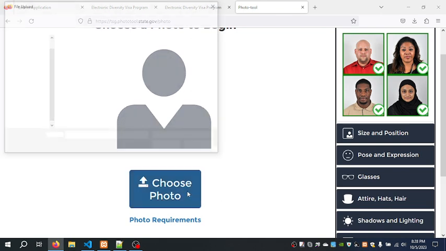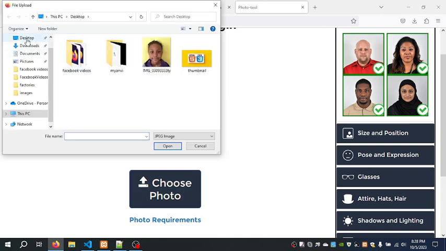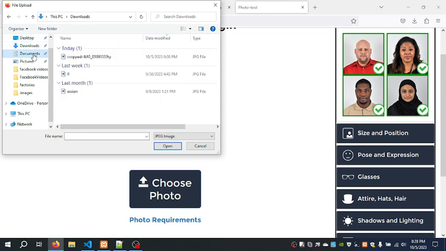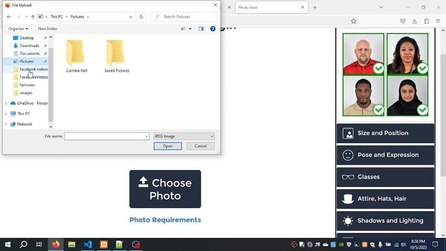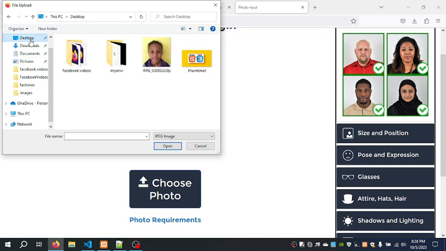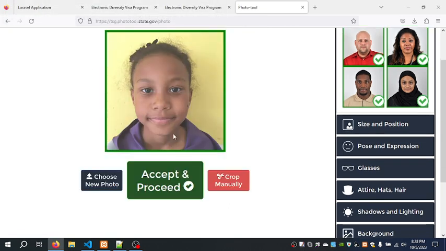So I'll click here and then I'll go to look for it, go to desktop. This is the image, but I just want to show you the right path. So maybe your image is in the downloads, or maybe it's in the documents, or maybe in the pictures, or anywhere, any folder. Mine is on the desktop completely. So this is the one I'm going to use to register. So I'll double click, or I'll click once and I'll come here and say open. Now you see this image is perfect, so it's accepted.